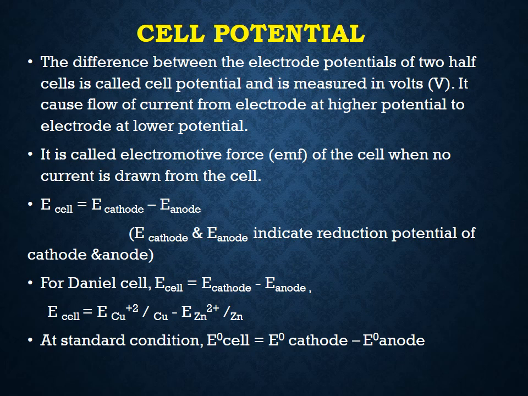It is also called electromotive force, EMF, of the cell when no current is drawn from the cell. E cell is equal to E cathode minus E anode. Here E cathode and E anode indicate reduction potential of cathode and anode. In the case of Daniell cell, E cell is equal to E cathode minus E anode. E cell is equal to reduction potential of copper minus reduction potential of zinc. At a standard condition, E0 cell equals E0 cathode minus E0 anode.